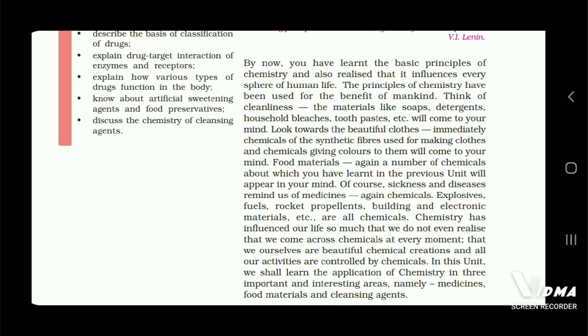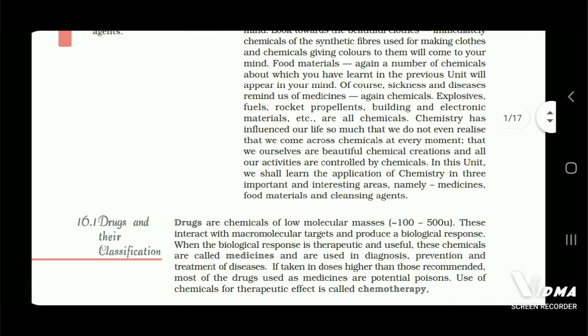Look towards the beautiful clothes. Immediately, chemicals of the synthetic fibers used for making clothes and chemicals giving colors to them will come to your mind. Food materials. Again, a number of chemicals about which you have learnt in the previous unit will appear in your mind. Of course, sickness and diseases remind us of medicines. Again, chemicals. Explosives, fuels, rocket propellants, buildings, and electronic materials, etc., are all chemicals.